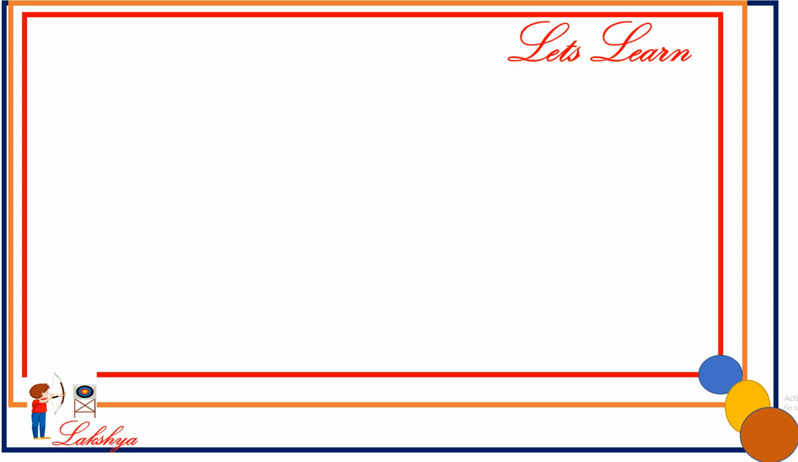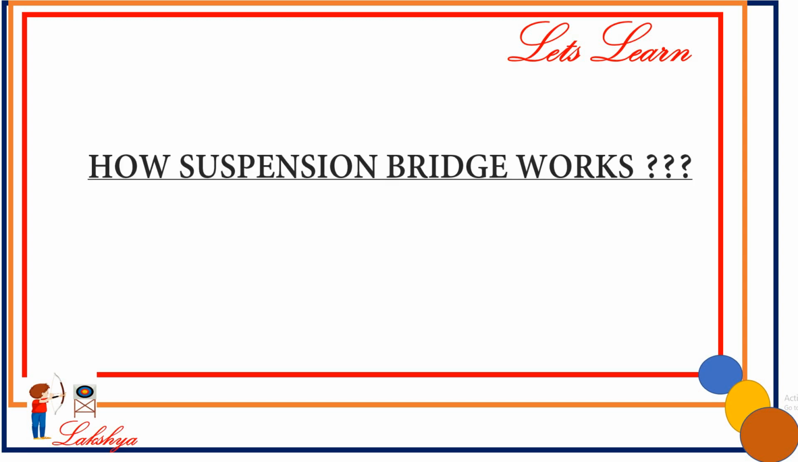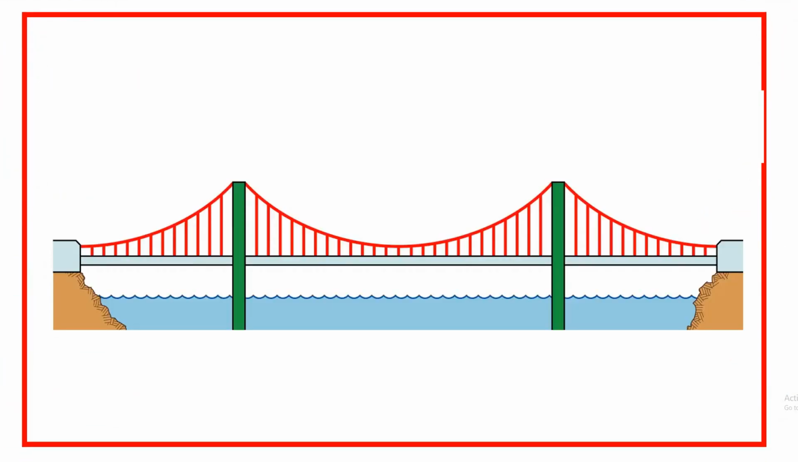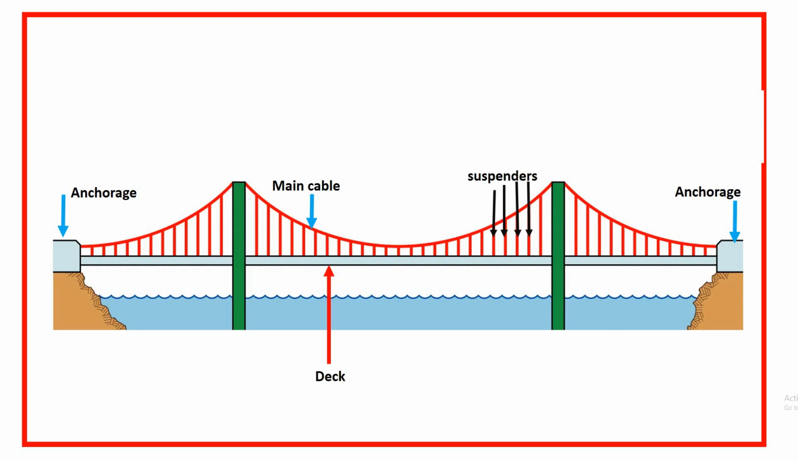Now, let us see how a suspension bridge works. First of all, the parts of the bridge. These two are anchorages. This one is the main suspension cable. Now, these are all the suspenders. This one is the deck. These two are towers.